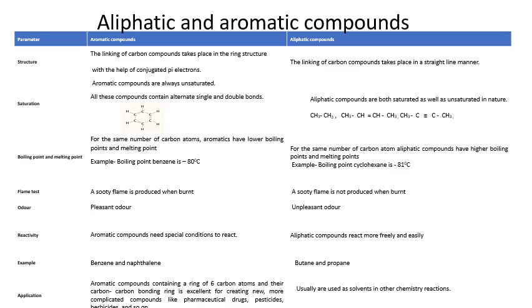Aliphatic compounds are both saturated as well as unsaturated in nature. That is, they contain single bonds, or single bonds and double bonds. Sometimes they contain a combination of single bond and triple bond also. And for the same number of carbon atoms, aliphatic compounds have higher boiling point and melting point.